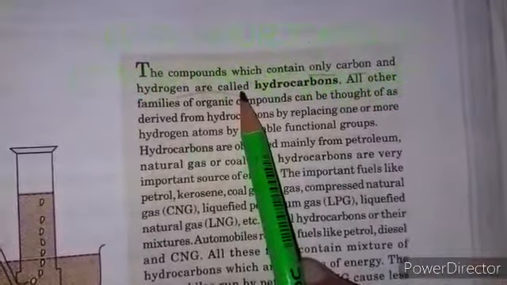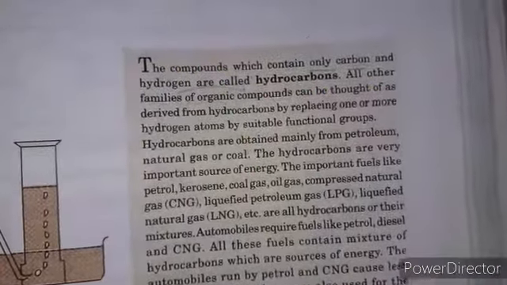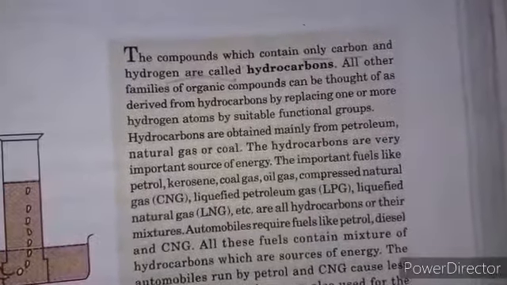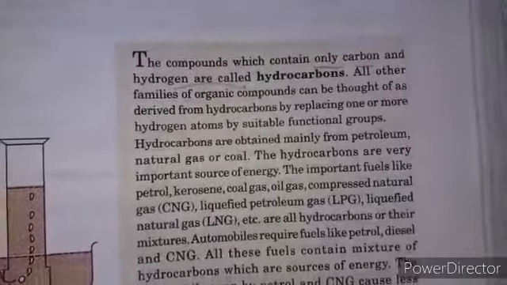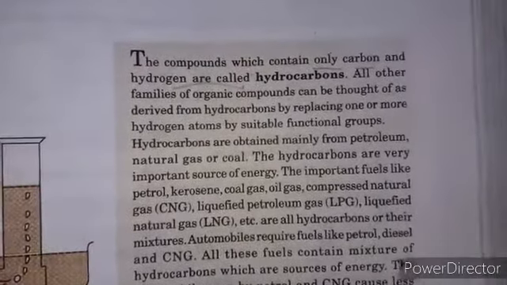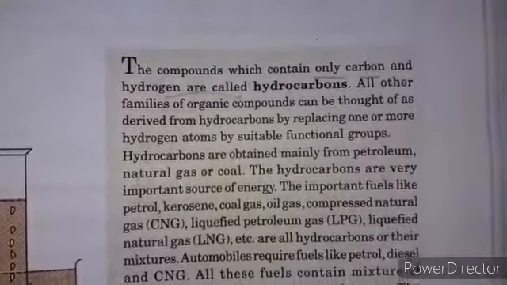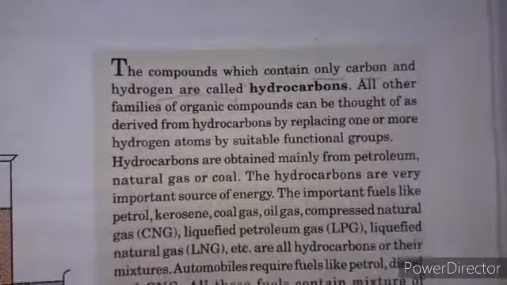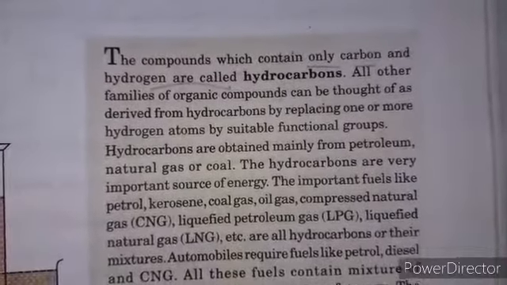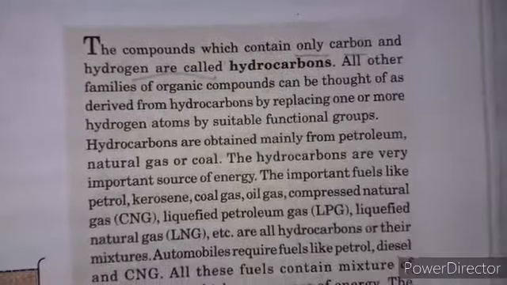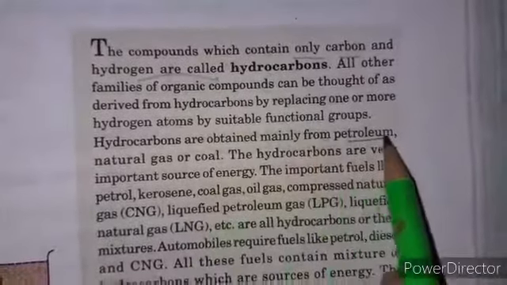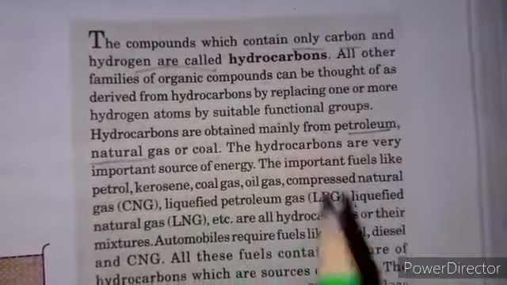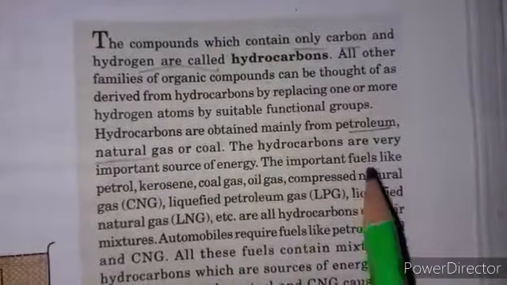They are called hydrocarbons. All other families of organic compounds are thought of as derived from hydrocarbons by replacing one or more hydrogen atoms by a suitable functional group. So we derive a number of organic compounds by replacing hydrogen atoms from a hydrocarbon, making billions or millions of compounds. Hydrocarbons are obtained mainly from petroleum, natural gas or coal. These are the components from where hydrocarbons are obtained.